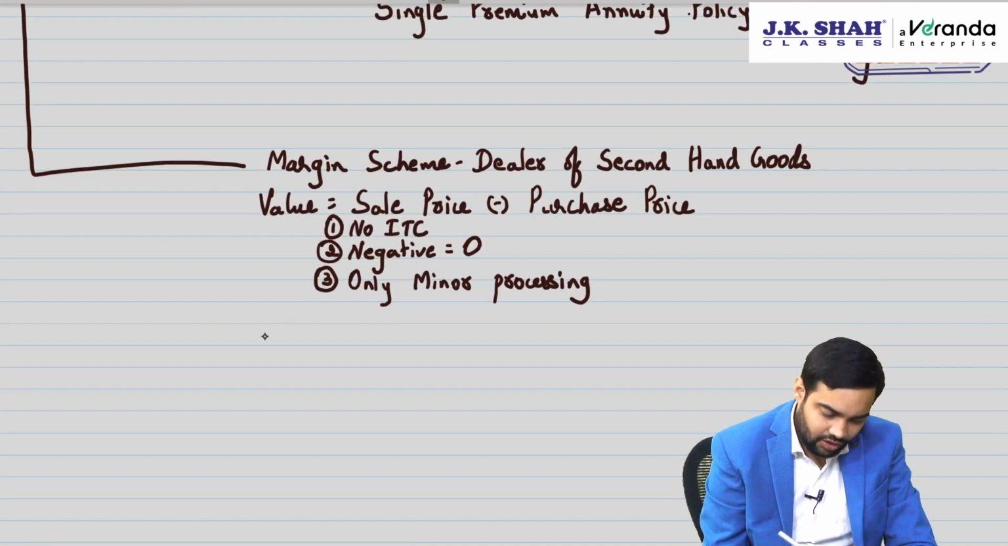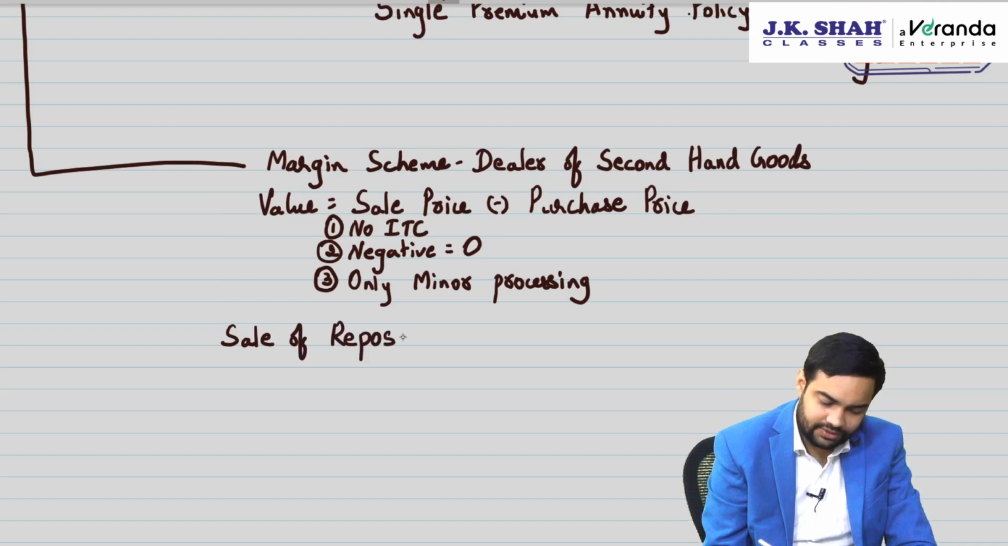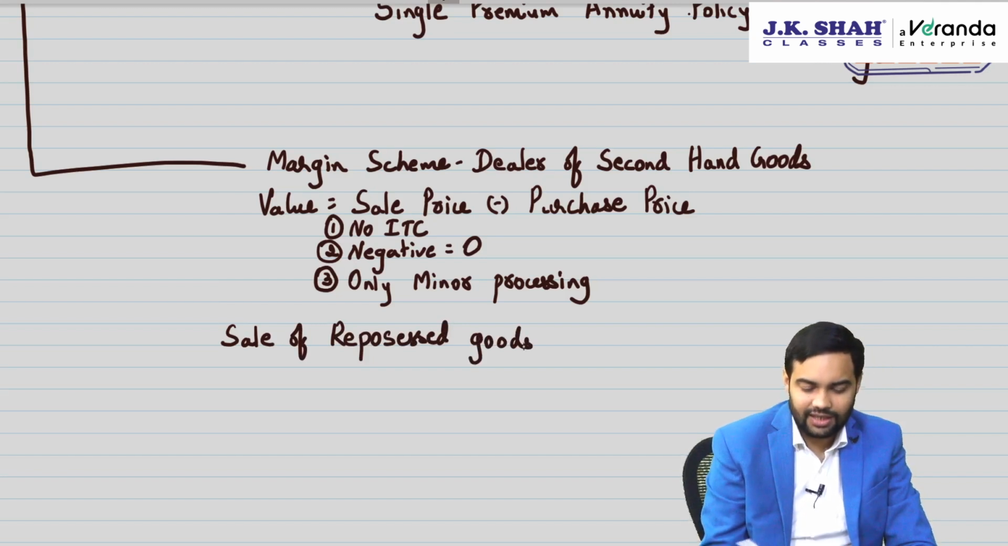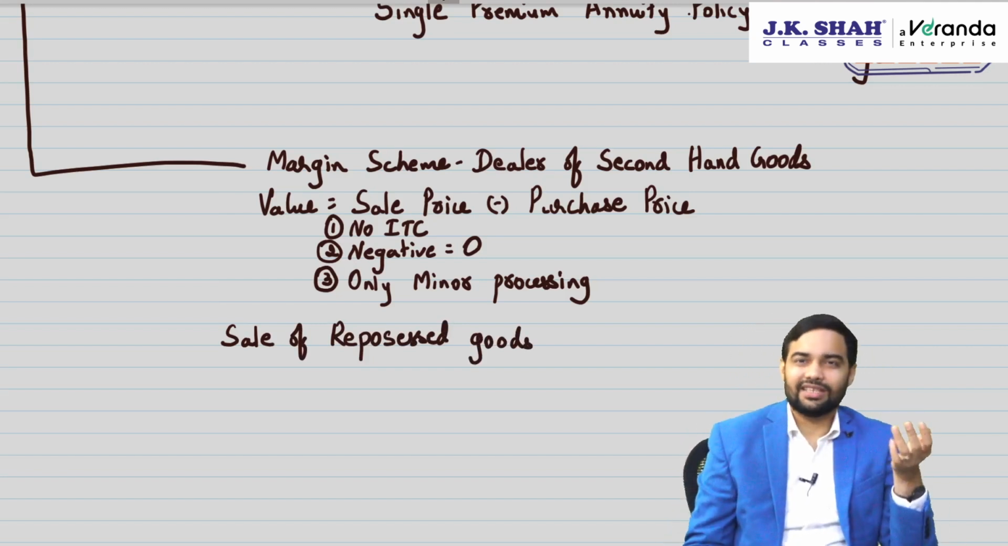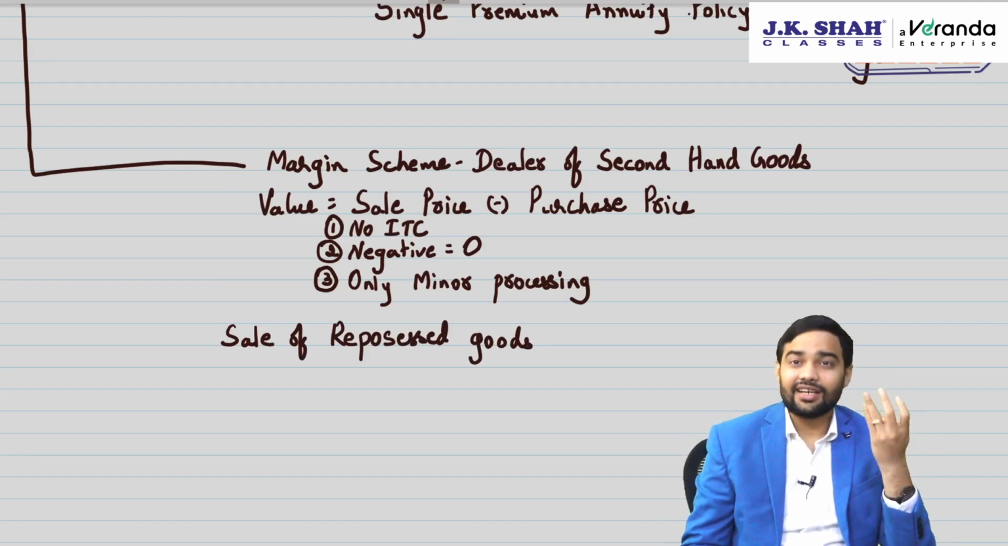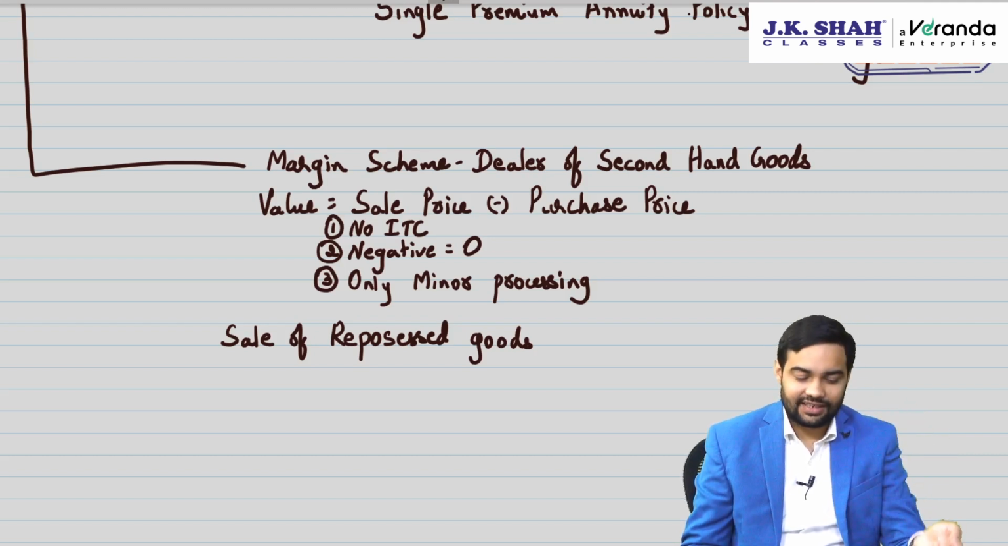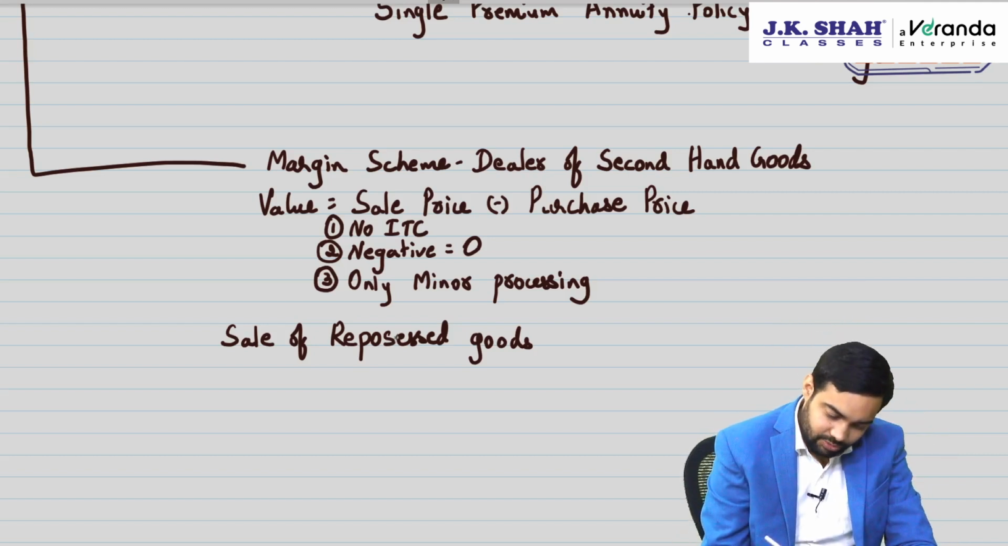Plus, the law also says that in case there is sale of repossessed goods by banks, what happens in repossessed goods? Say suppose I bought a car, then I was not able to pay the EMIs. The bank will take away the car. Now they will take away the car and sell it. So what will be the value for those repossessed goods?